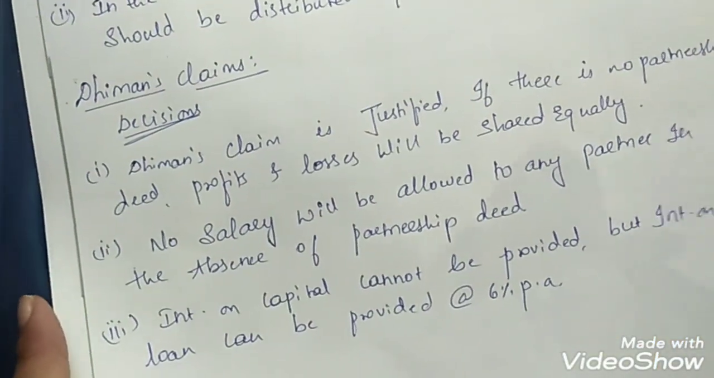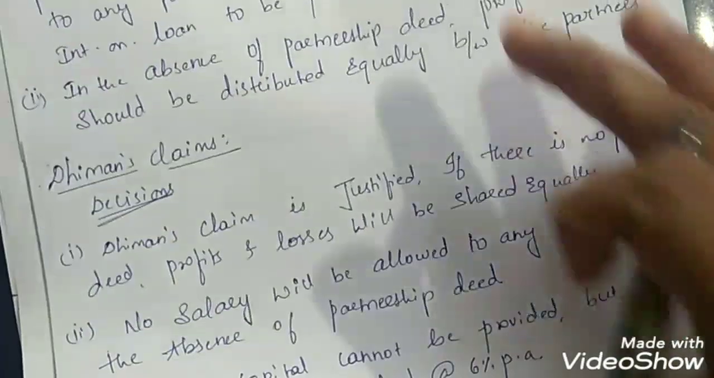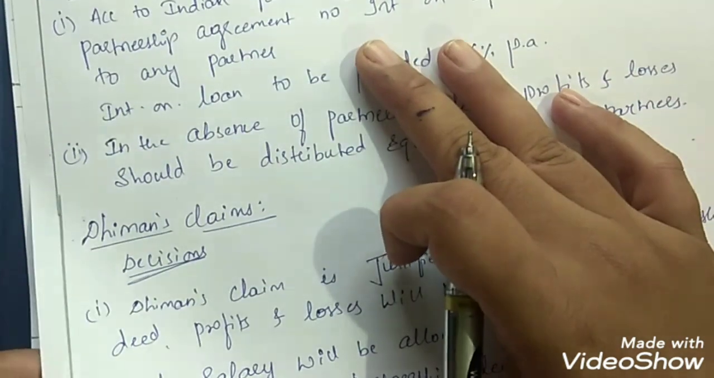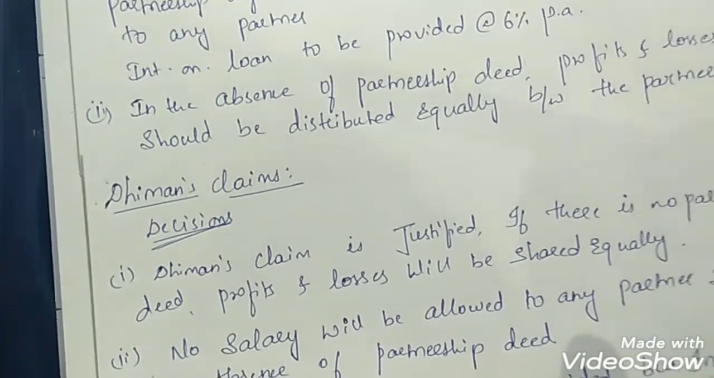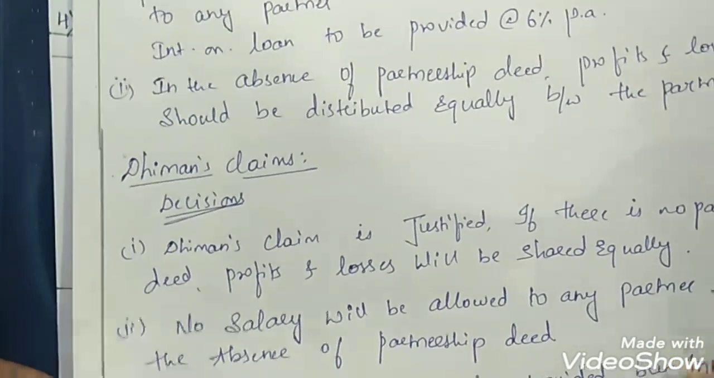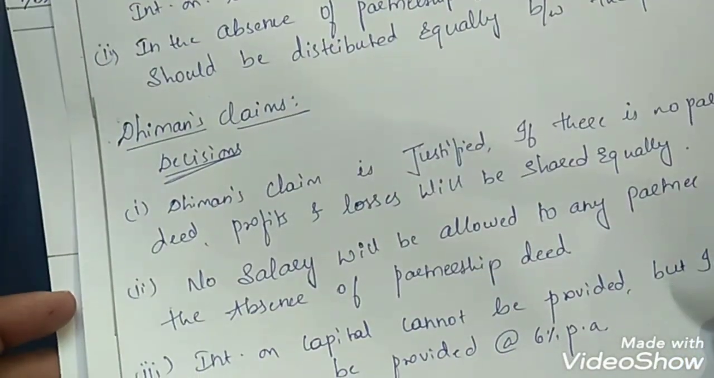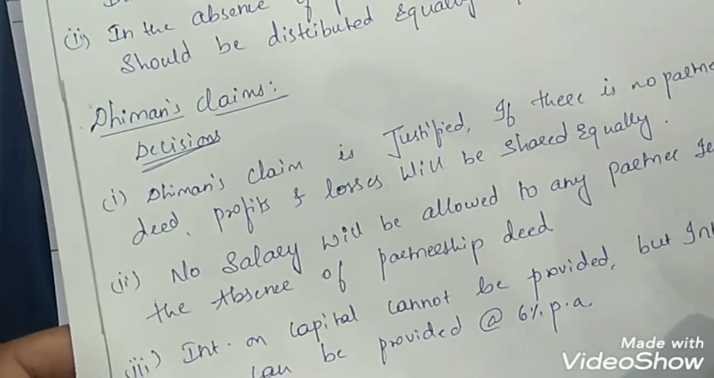Okay, so now we have given our decisions. These decisions are not by us, it is according to the Indian Partnership Act 1932, right? So now we have solved the dispute. The next thing we need to do is distribute the profits by preparing profit and loss appropriation account.